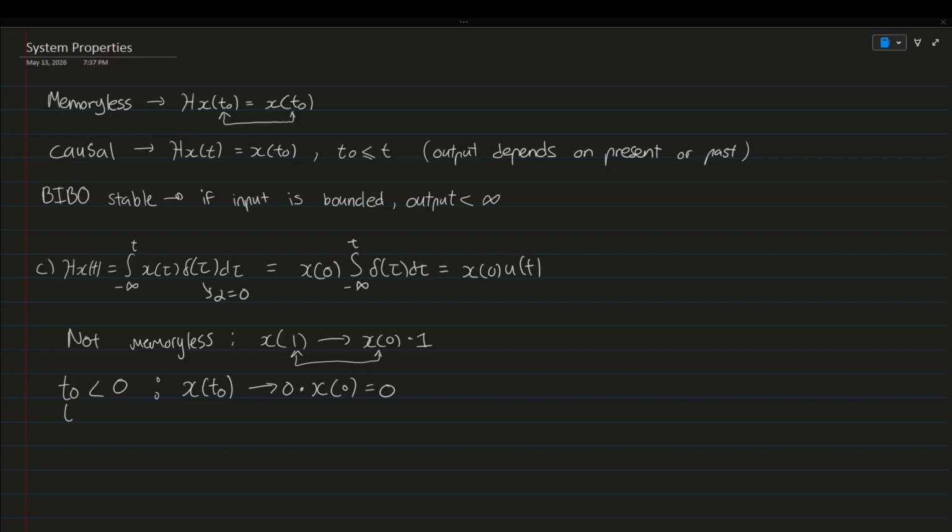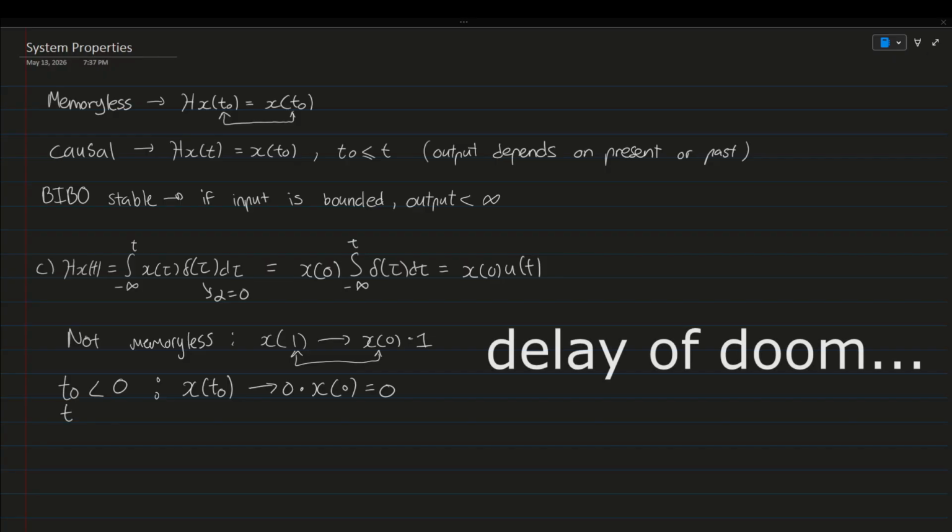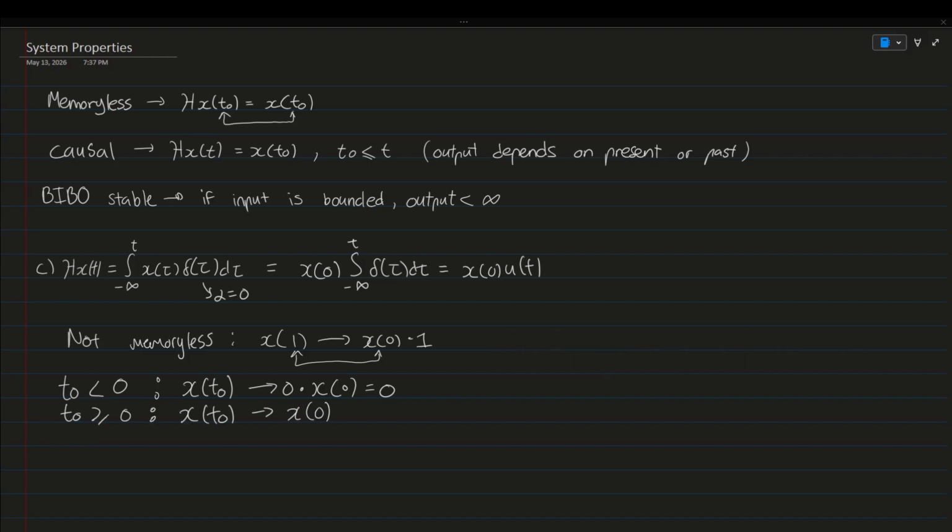But now, if x0 is greater or equal than 0, then for any input x of t naught, we're going to have x of 0 times 1, which is just x of 0. Right, so the system is going to be causal because all the values of t0 can only be greater or equal to 0, which makes the system only depend on the present and past values.